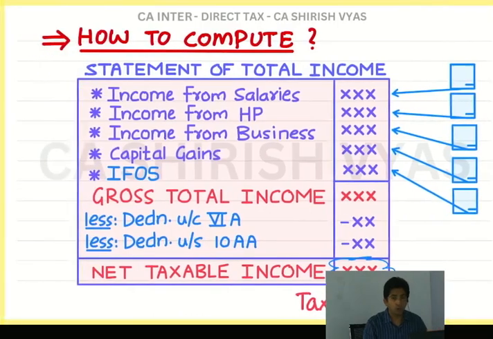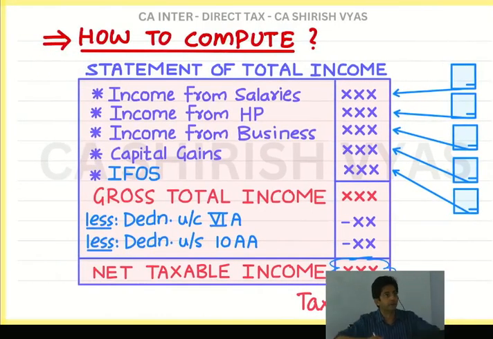Okay, so how to calculate tax, that itself is a topic. So in this only you can see so many chapters you have to study. So that's it, I'll start one by one. From all this I will start one by one each topic, and once everything is over you can say substantially income tax is done, substantially. There are some sundry topics also like residential status, TDS, clubbing, set off. I am not expecting you to know all this. I'm just naming, just to know that apart from this there are some sundry topics also. That we'll study later. But once you know this, the major chunk of income tax is done.